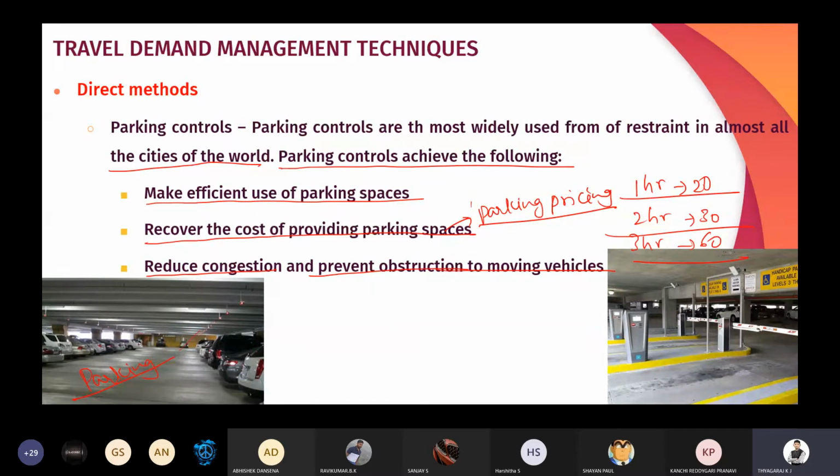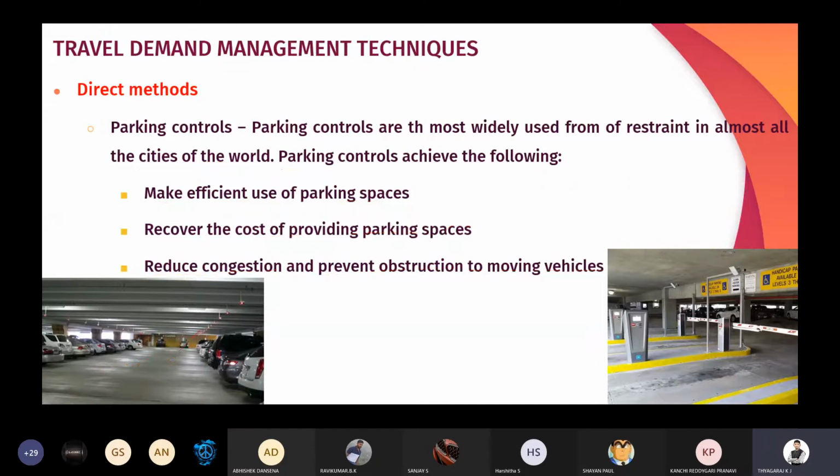There is the parking pricing. So making the vehicle pay for parking. That is, for 1 hour it is 20, for 2 hours, like that. If we fix the amount for individual hours, we can easily avoid the traffic demand. That is, our travel demand can be reduced. Okay, this is the first one.